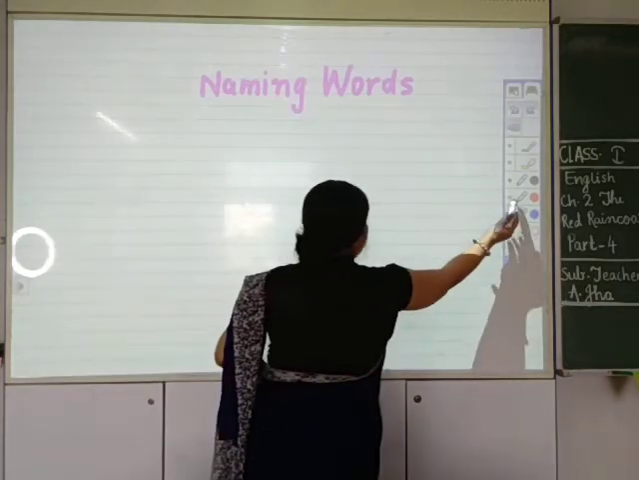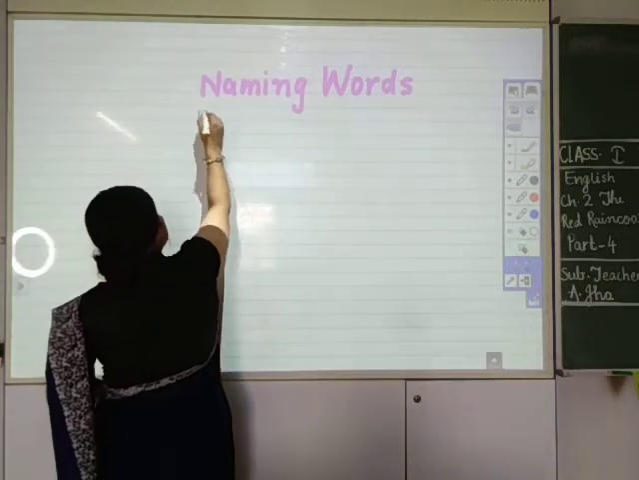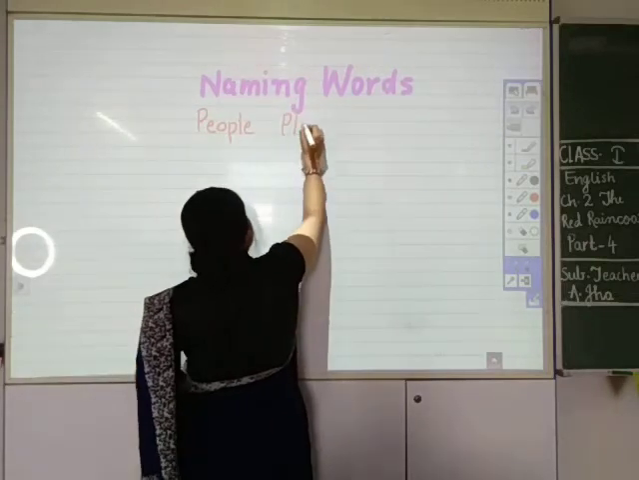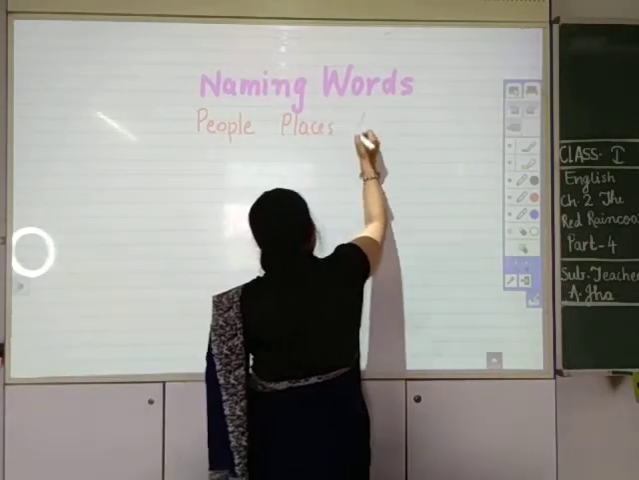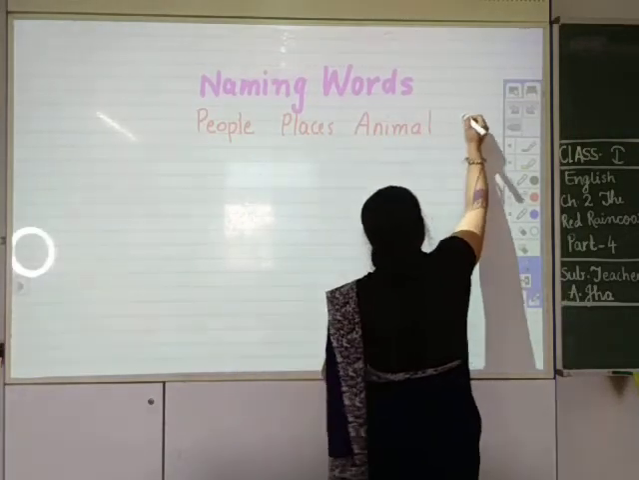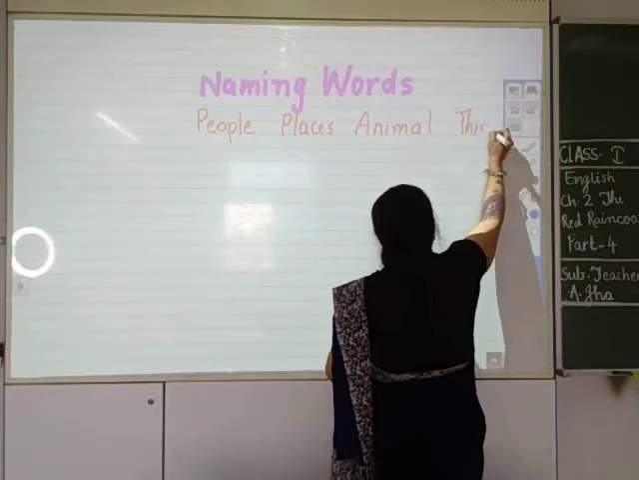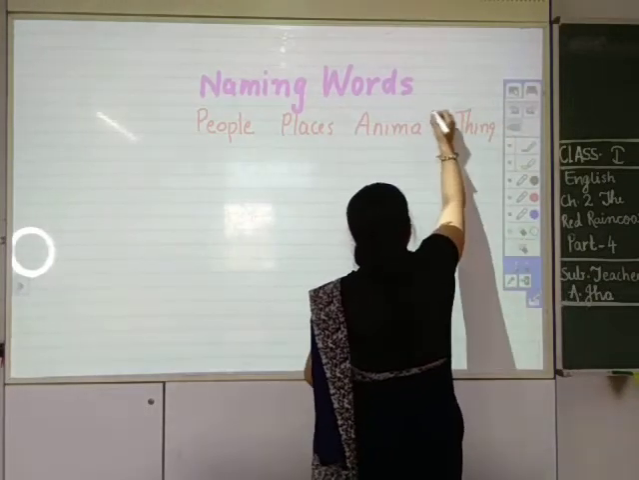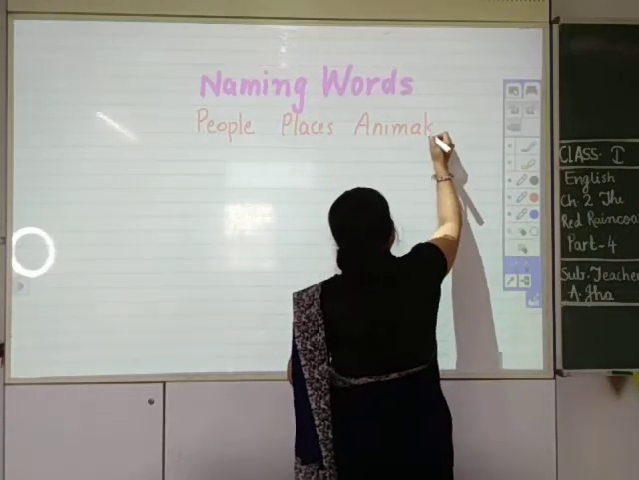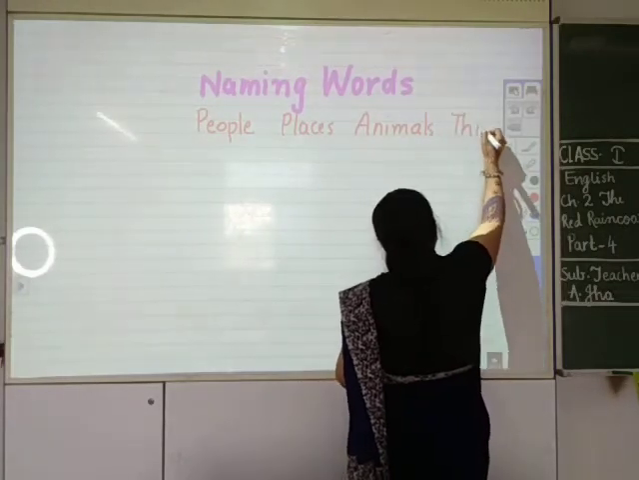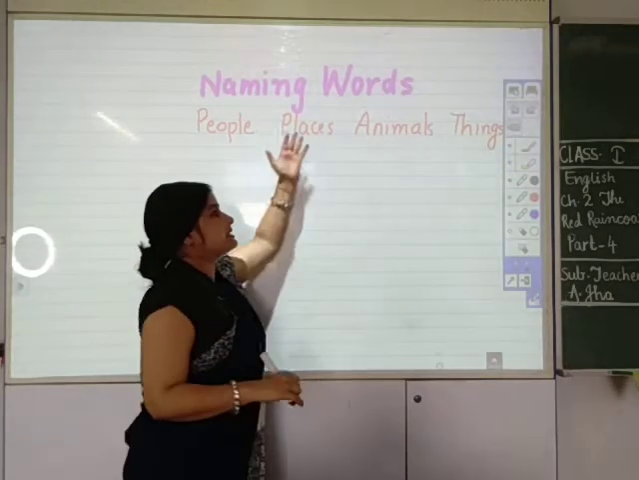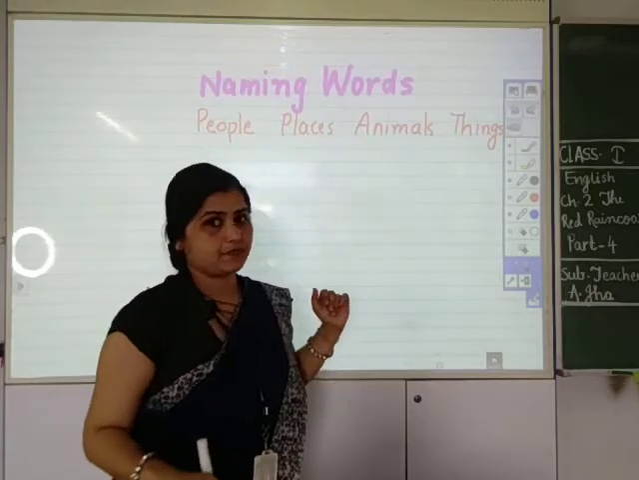What are naming words? Naming words are the name of people, places, animals, and things. Okay. So let us write 2 examples also. People, places, animal, things.